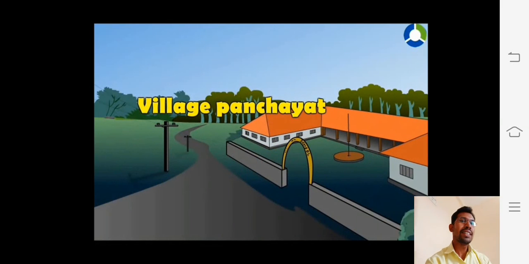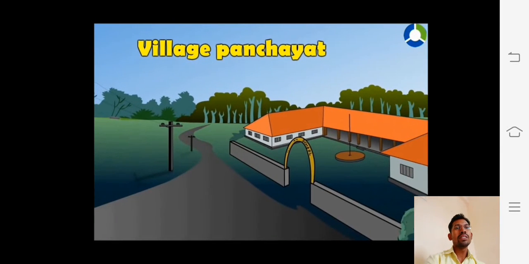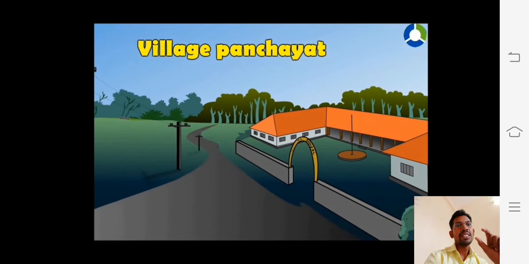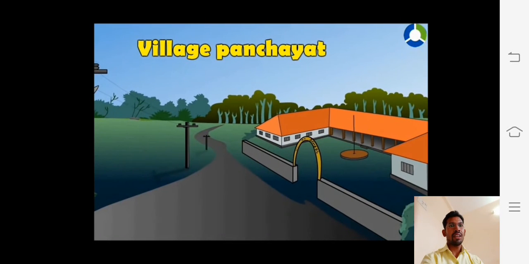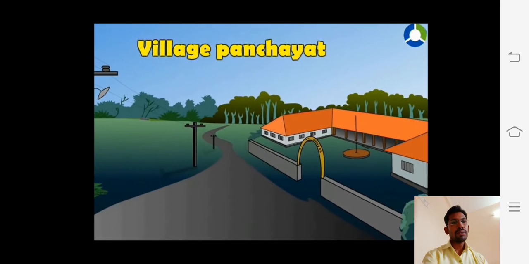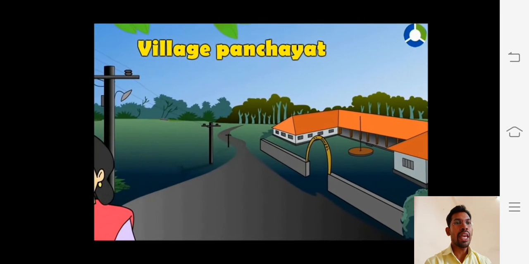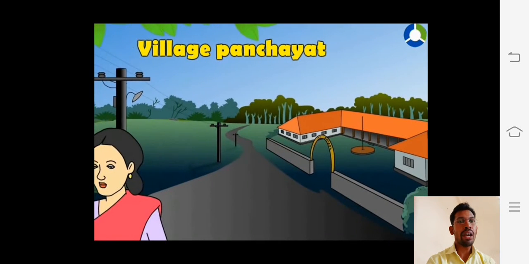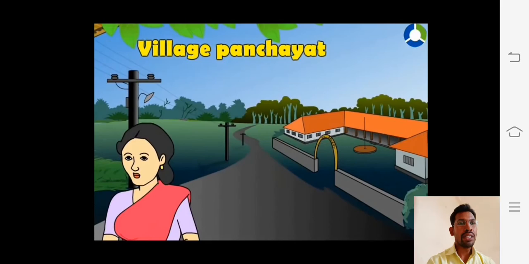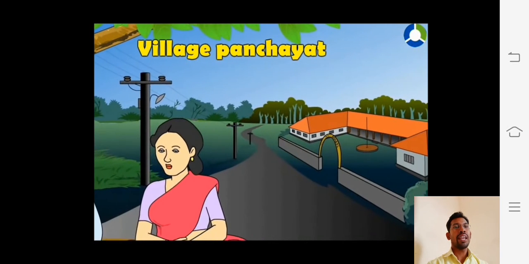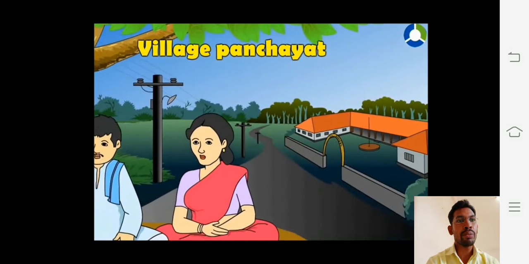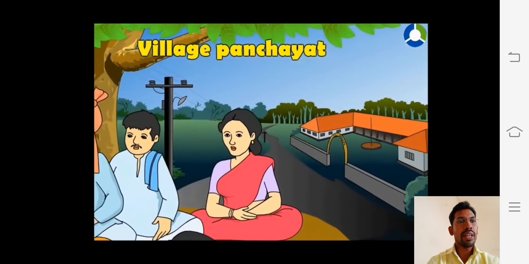So now you can see this is the Gram Panchayat. Through this video we can understand how a Gram Panchayat works, and this is the structure of the Gram Panchayat. The Gram Panchayat is the main place where people can solve their problems or get any document from the Gram Panchayat.